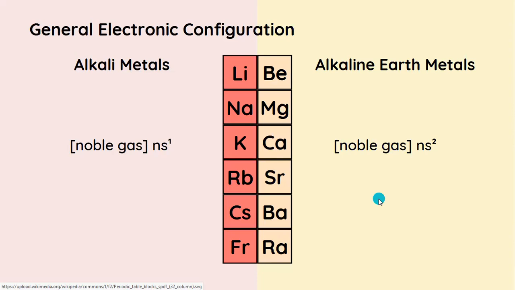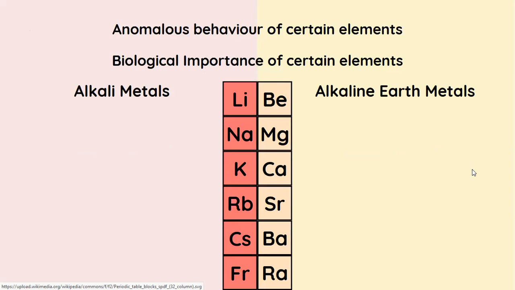The next is the general electronic configuration, noble gas, as in the previous noble gas. So before potassium, whatever the noble gas is, that is followed by ns1. The n refers to the period number. And in case of alkaline earth metals, they have a full s orbital, ns2. In this chapter, you'll be learning about two more topics: the anomalous behavior and the biological importance of certain elements.